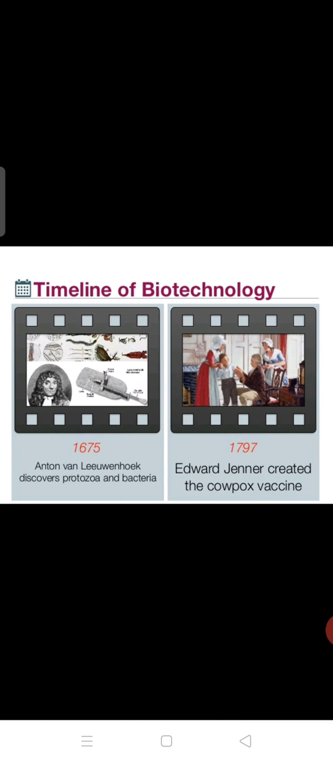In 1675, the scientist Anton van Leeuwenhoek developed the microscope and discovered protozoa and bacteria. Then in 1797, Edward Jenner created the cowpox vaccine. As the years went by, different work was done in the biotech field, so development has taken place very fast.